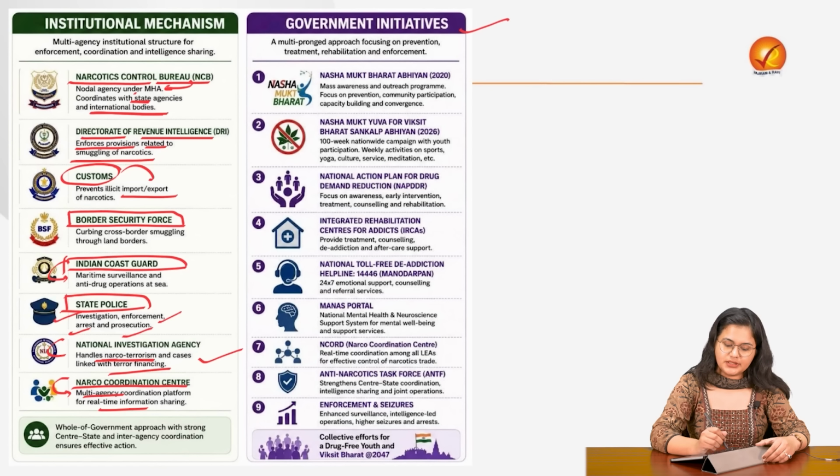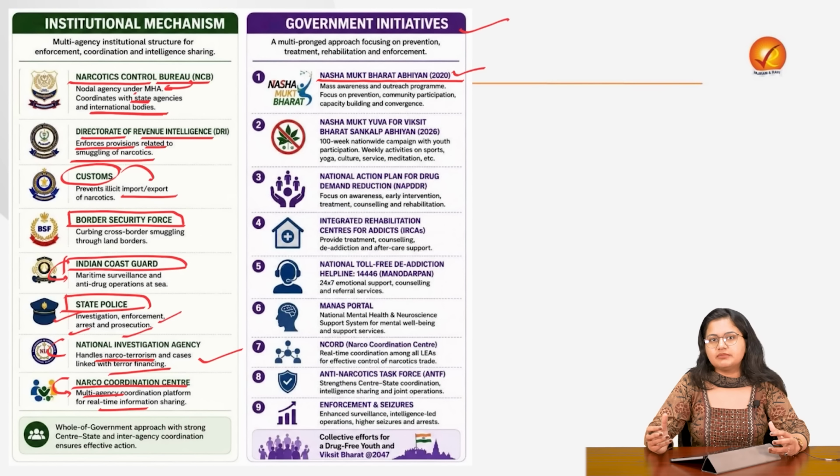What are the initiatives? This is not the first initiative. The primary one has been the Nasha Mukt Bharat Abhiyan, which was launched in 2020. More often than not, these are awareness and outreach programs, so that the children and the youth know what the harmful impacts are going to be.